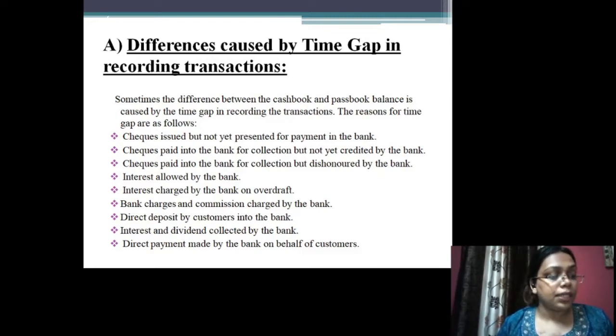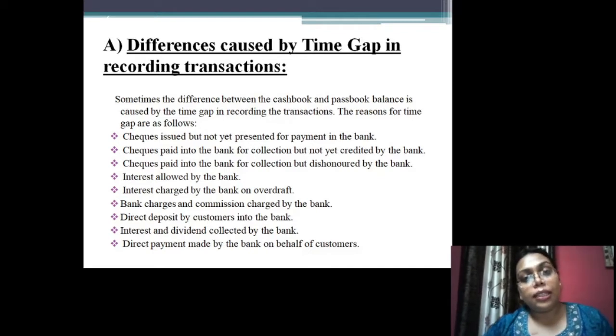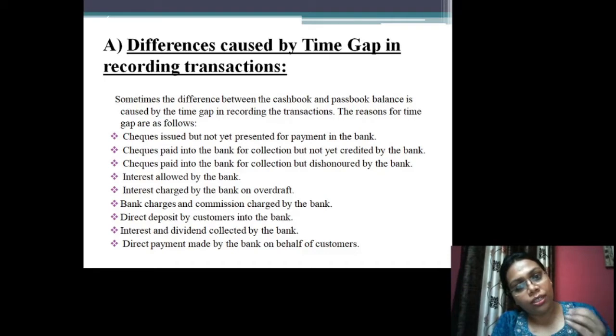Again, there will be a time gap of some days between the depositing of checks into the bank and credit given by the bank. In case of outstation checks, this gap will be very high. Thus, until the checks are collected and credited by the bank, the cash book will show an increased balance in comparison to the passbook. So this is very clear that if I receive a check from someone, I will show an increased balance in my cash book.